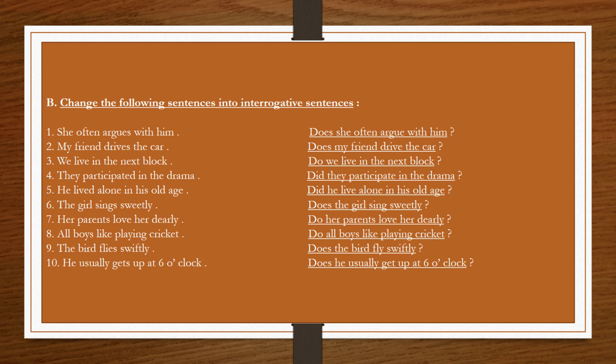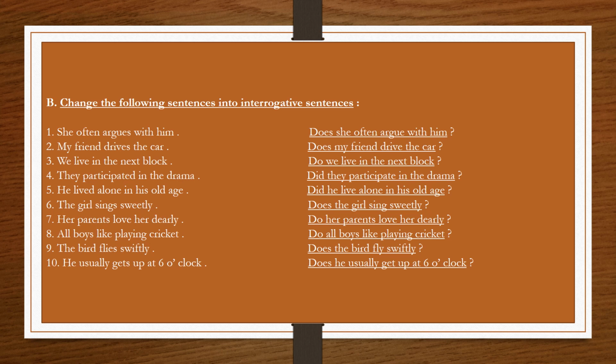She often argues with him. Here, argues is the main verb and she is the subject. So, as the subject is singular, we will use the helping verb does before it, and the base form of the verb argues is argue. Hence, the question is, does she often argue with him?